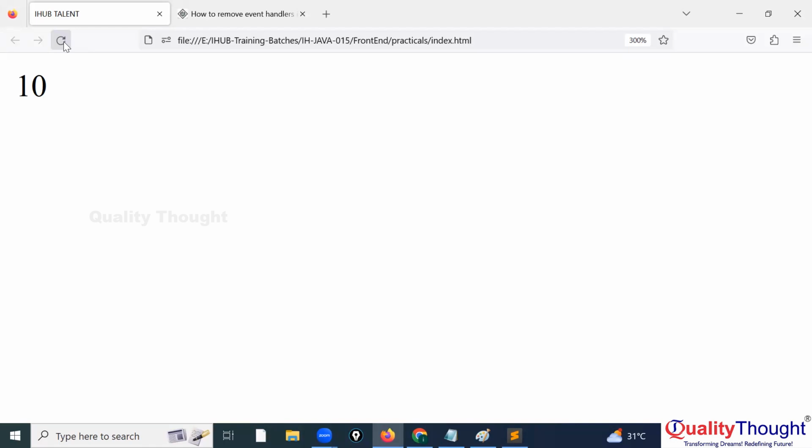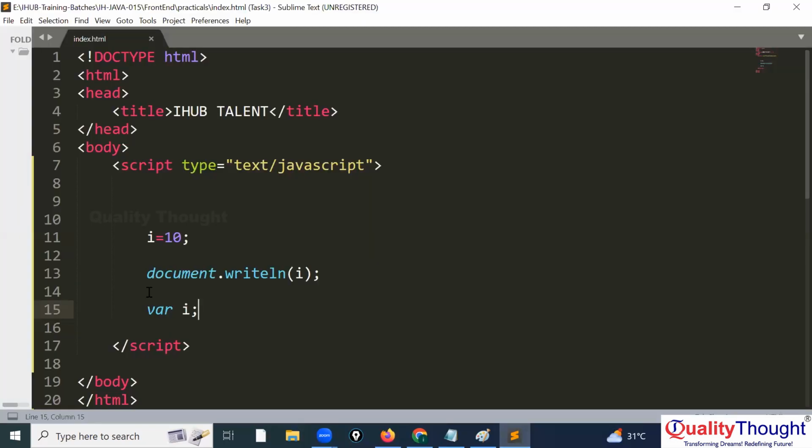So what happens in JavaScript, you know? Automatically, sir, your declaration will go to the top. If you do declaration and initialization together, it will not go. But if you only do declaration, all the declarations will go to the top. So whether you write the declaration in the beginning, last, or in the middle, no problem, because every declaration will go to the top. This is known as JavaScript hoisting.